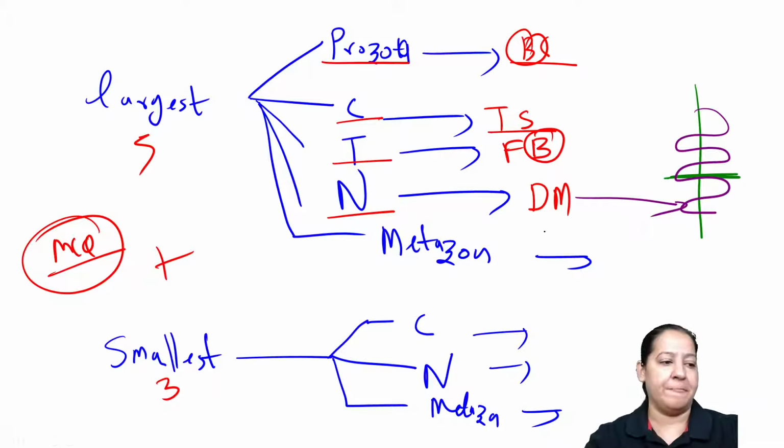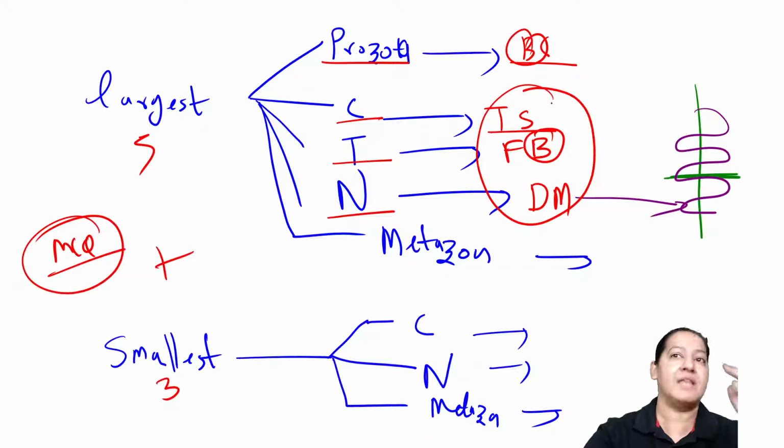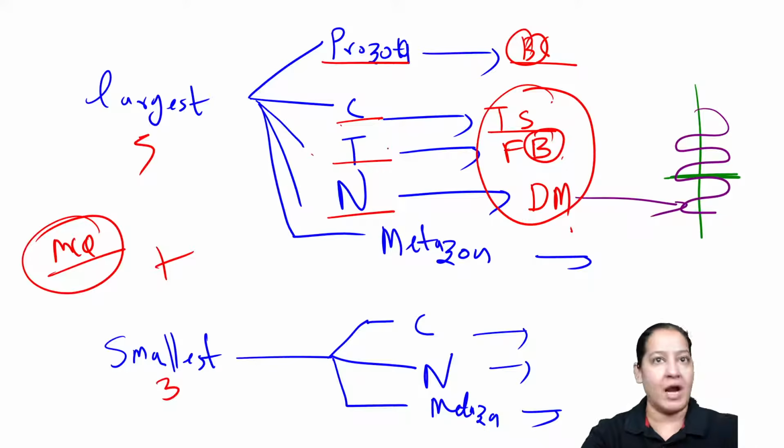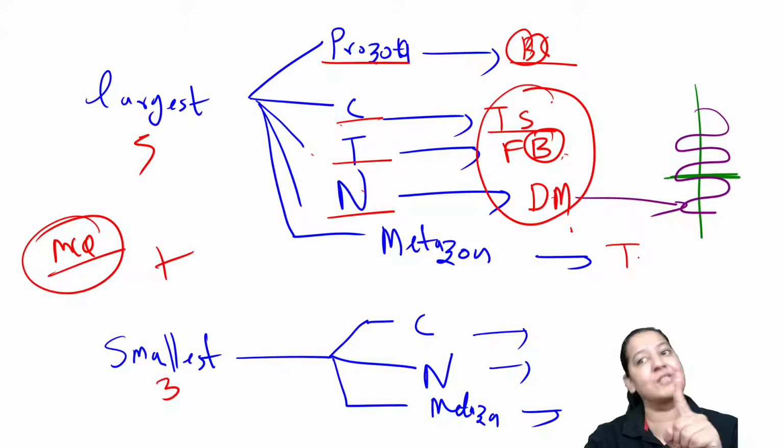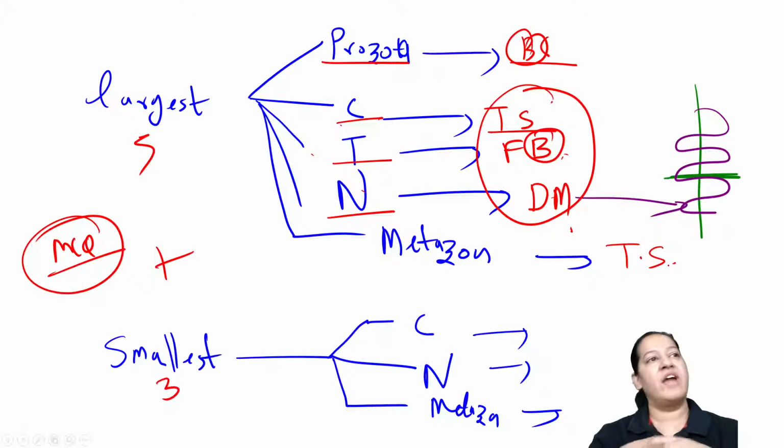Overall largest metazoa. Tell me among these who is the overall largest? These three are the largest: largest cestode, largest trematode, largest nematode. But overall it is the cestode only, Taenia saginata.